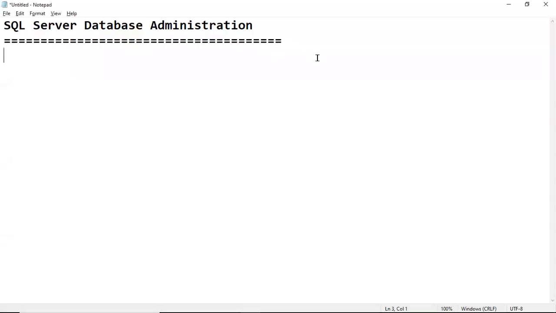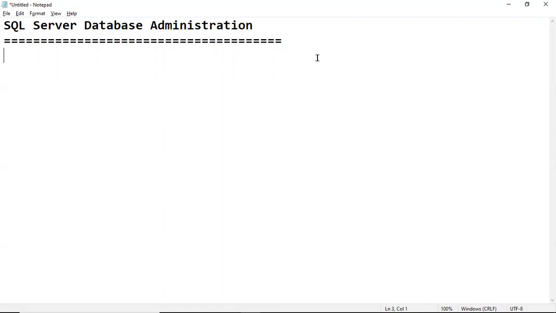So, SQL Server Database Administration, as part of these modules, we'll discuss in this course how we work as a DBA in real time. In real time, how we work as a database administrator.